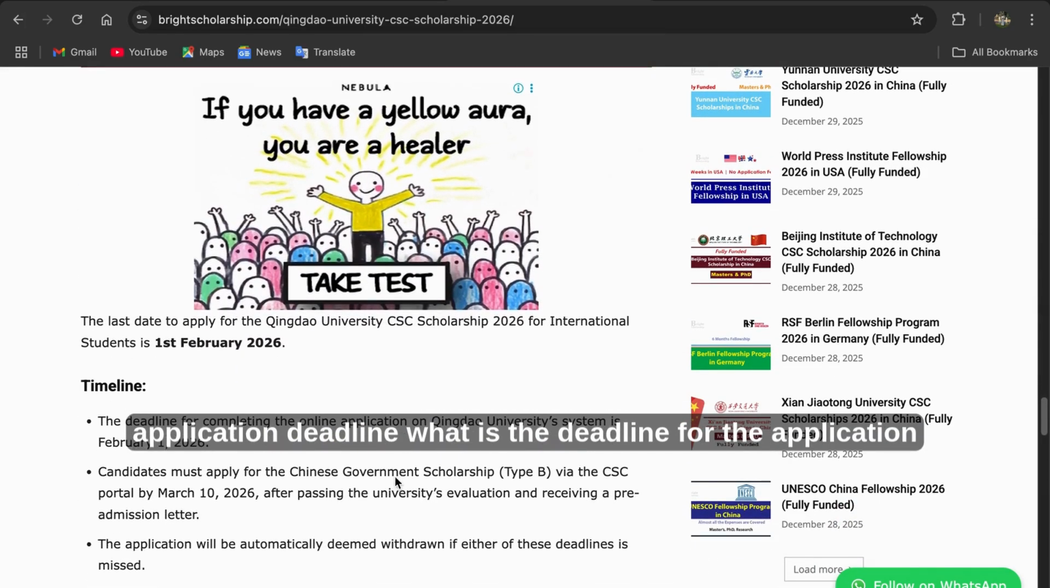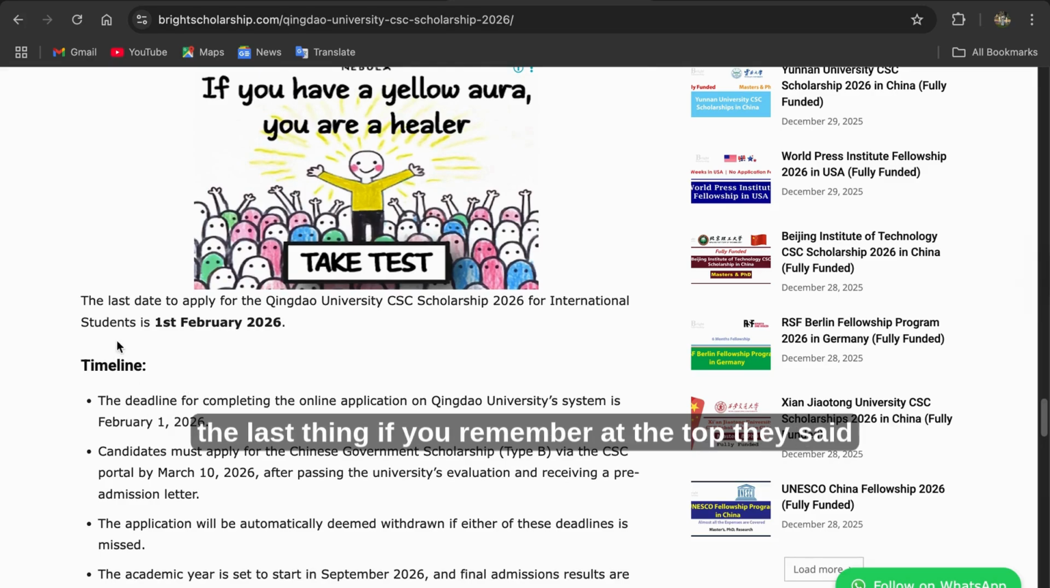Then you have the application deadline. What is the deadline for the application? The last date, if you remember at the top, they said the last date is 1st February. That means we have exactly one month left. You have one month left.